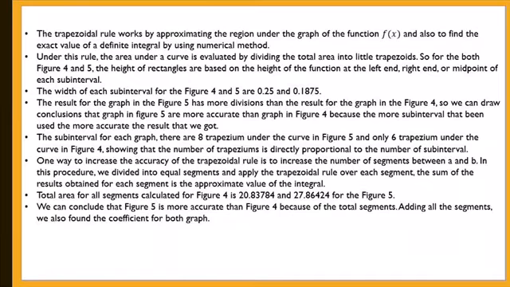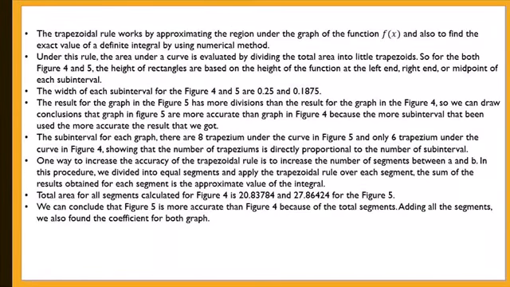The result of the graph in figure 5 has less deviation than the result for the graph in figure 4. So we can draw the conclusion that the graph in figure 5 is more accurate than the graph in figure 4, because the more subinterval that have been used, the more accurate the result that we got. There are 8 trapezium under the curve in figure 5 and only 6 trapezium under the curve in figure 4, showing that the number of trapezium is directly proportional to the number of subinterval.